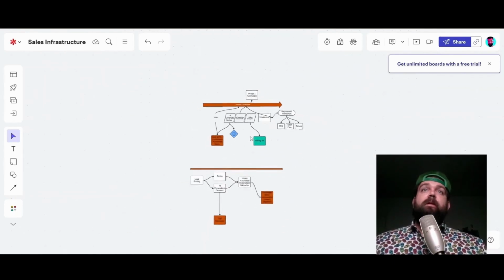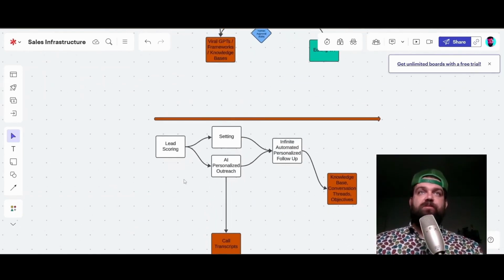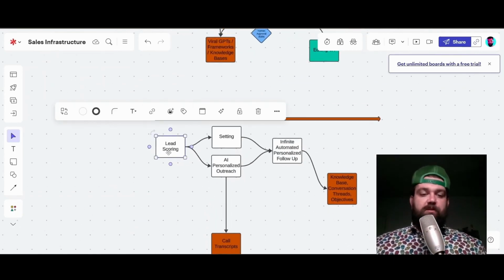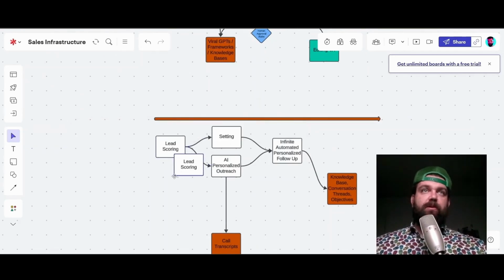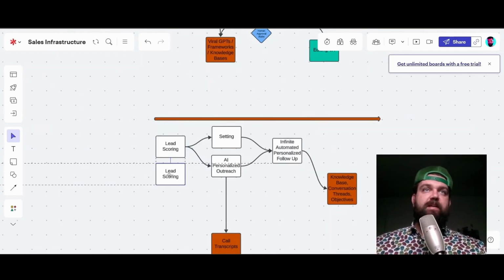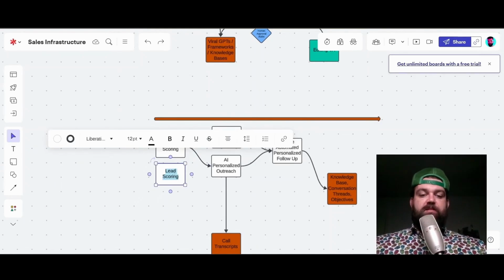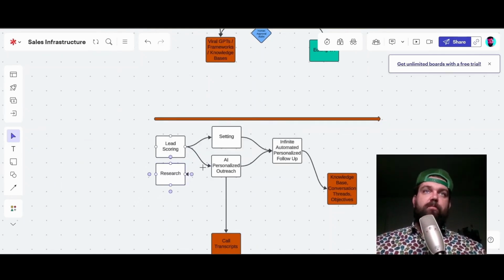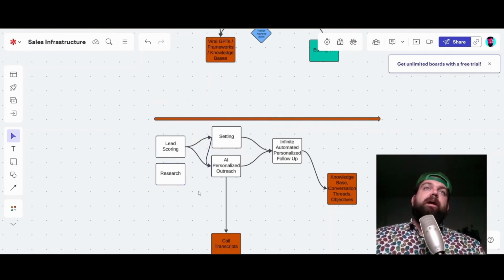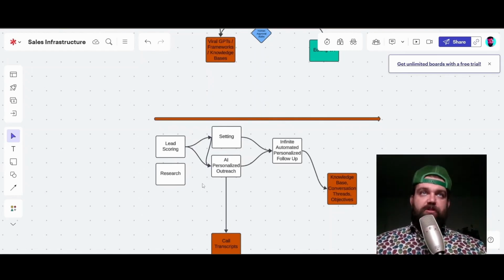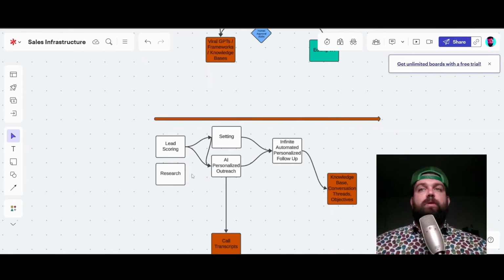In terms of the sales, we've implemented a couple things. We've implemented front-end lead scoring, AI lead scoring, so the AI takes in the responses from the inquiries that come in and gives them a score just based on is the person ready or not, right? We have also implemented research where the AI goes and does lead enrichment, lead scoring and lead enrichment or research, so we can get more information on the company's website, the prospect's website.